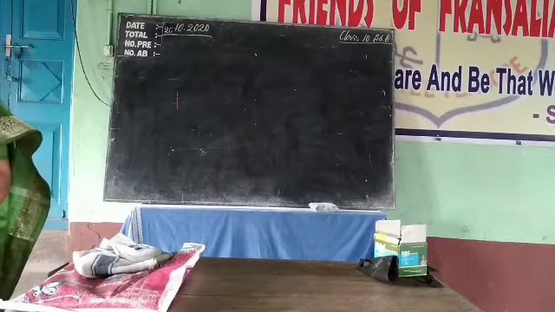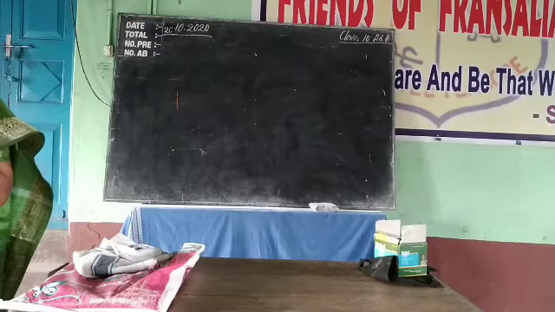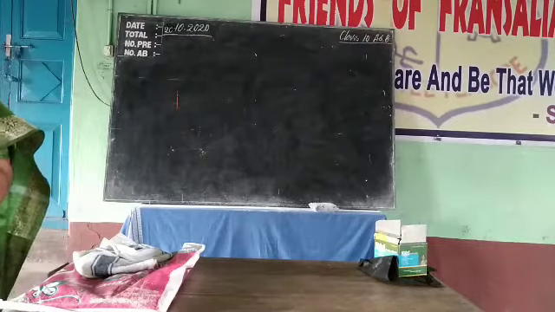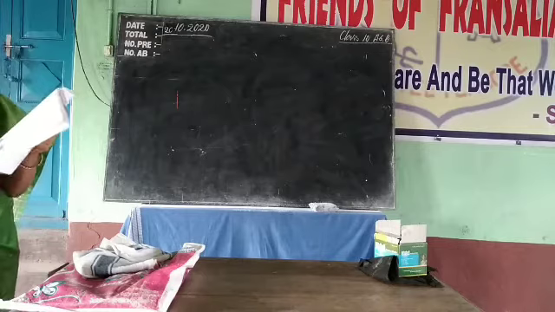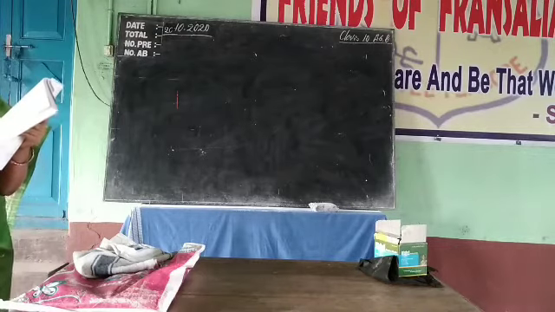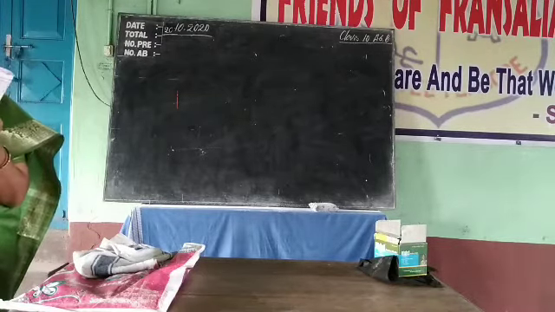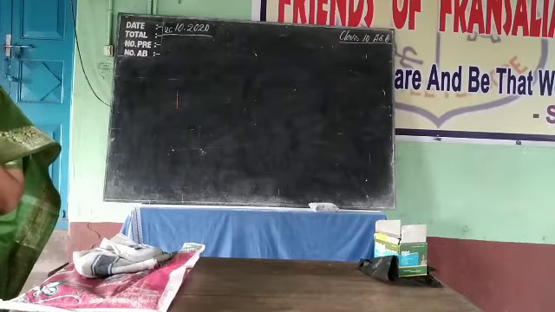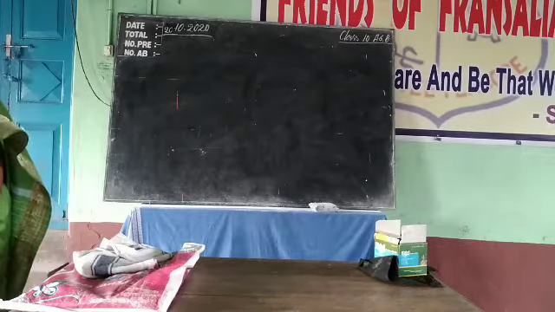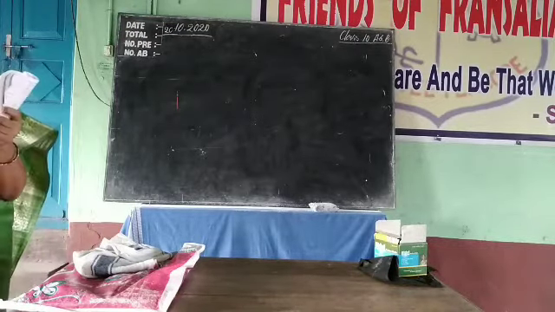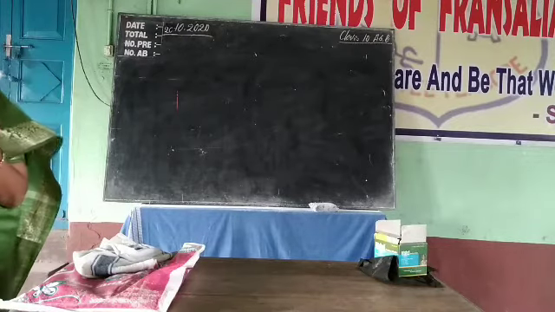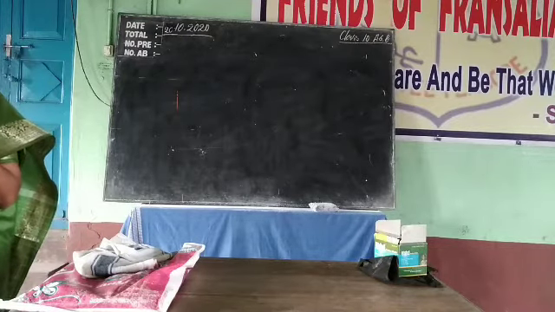Next one, the walls of the right ventricle are thicker than those of the right auricle. Same answer you have to write. Left ventricle or right ventricle, both have thicker walls because it has to pump blood to long distances. That is all parts of the body. Same you have to write.